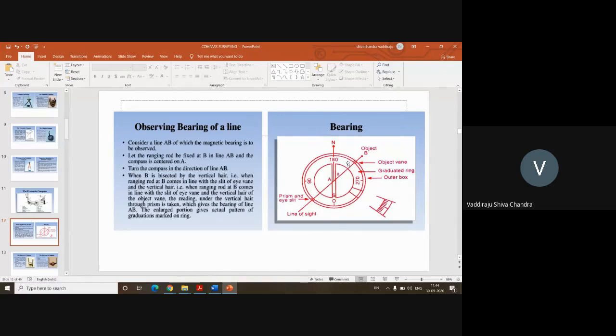In compass surveying, we are going to measure the bearing of the given survey line with respect to magnetic north. There are two norths: one is true north and another is magnetic north. True north is established by making reference to the stars in the sky. The advantage of establishing a true north is it doesn't change as long as the earth exists. If I want to establish the true north of MVSR Engineering College, I'm going to fix it with respect to some celestial body, some star in the sky.